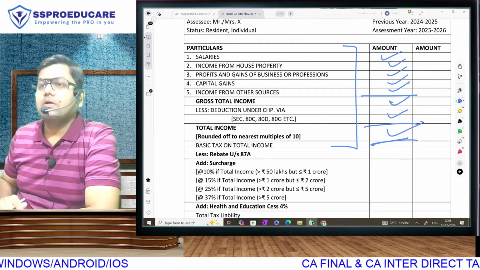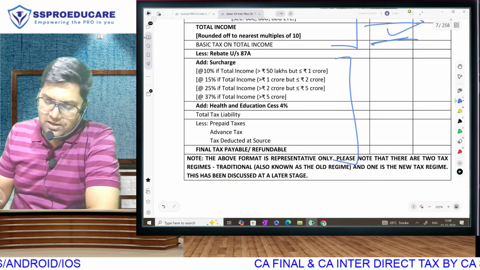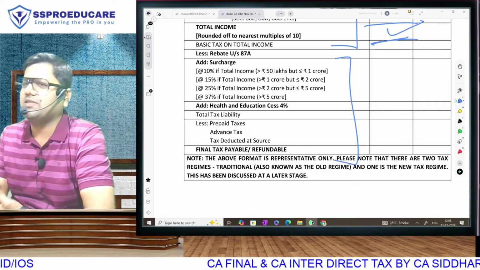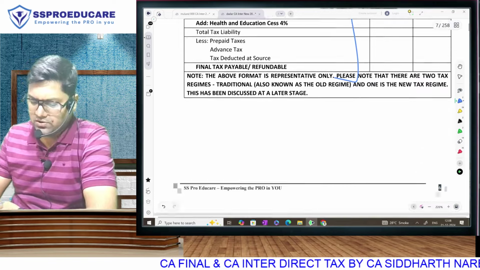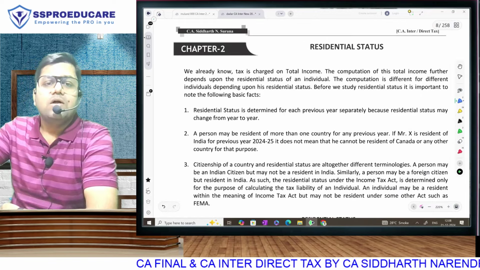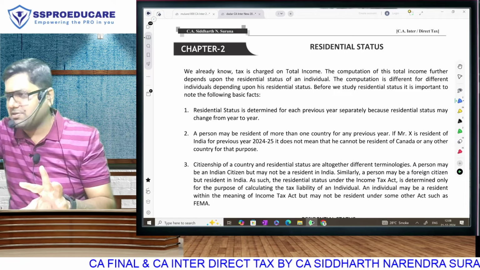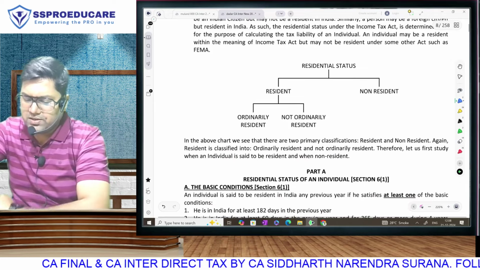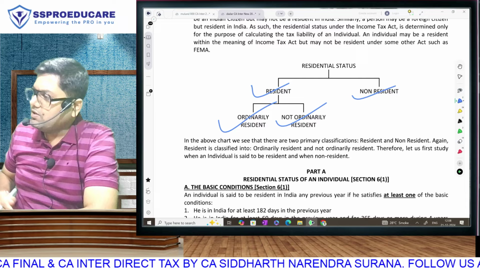These are 9 chapters. And then for tax calculation, right now you will not understand concepts of basic tax, rebate or surcharge or cess, but there will be a time when you will understand everything. This is how you are going to be solving your questions, and that completes our first chapter as far as theory is concerned. Therefore, there was no question. It was only plain and simple theory. Second chapter, residential status. First for individual: resident, non-resident, resident further divided into ordinary, not ordinary.